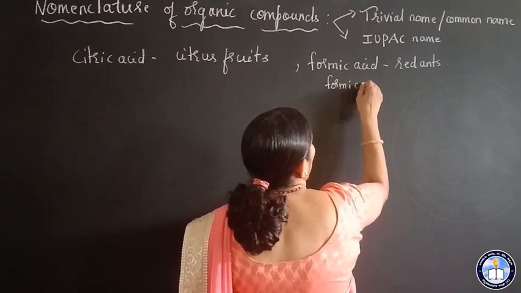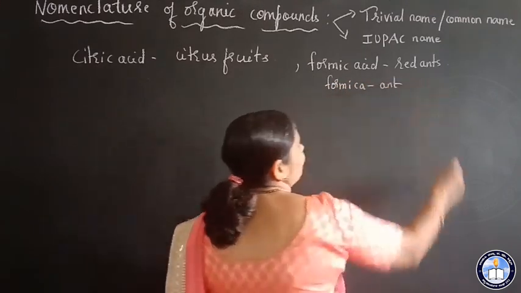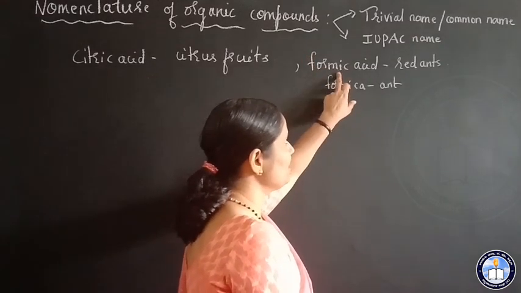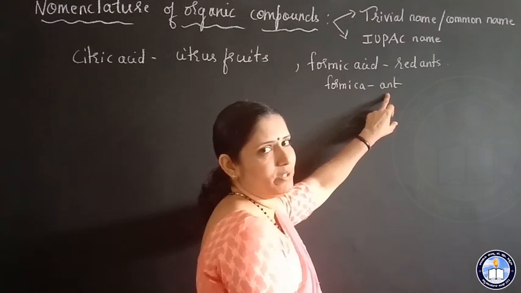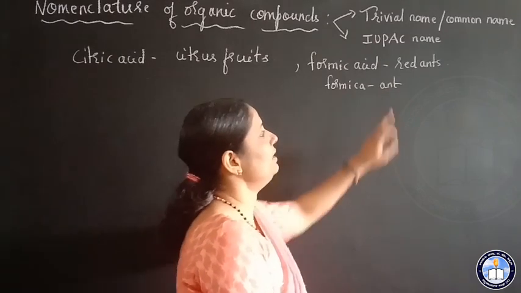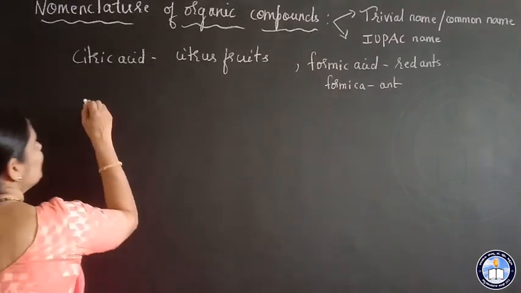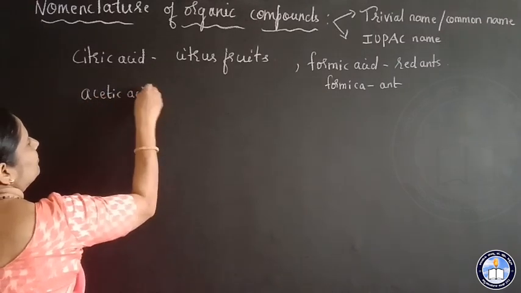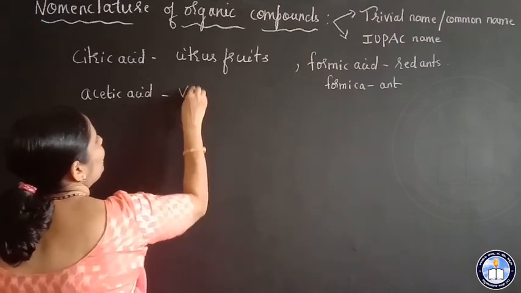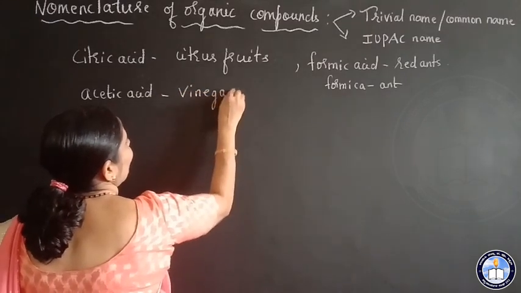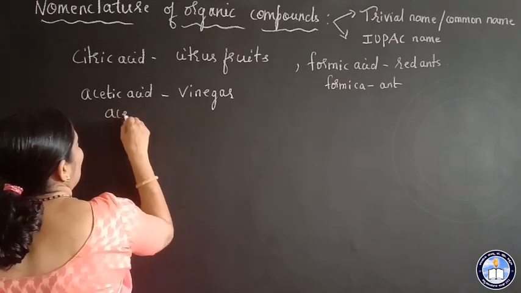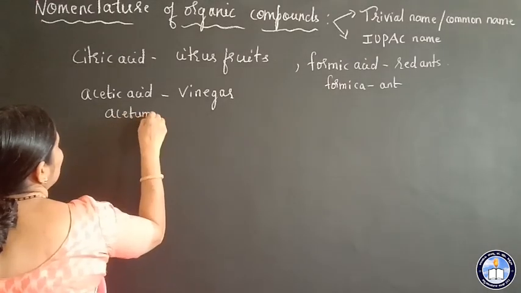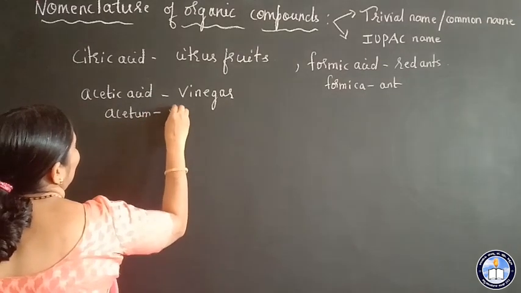So this is the source. The organic compounds were named based on the source. Ant is the source here, right? Similarly, acetic acid. This is obtained from vinegar. Acetum means, in Latin, acetum means vinegar.